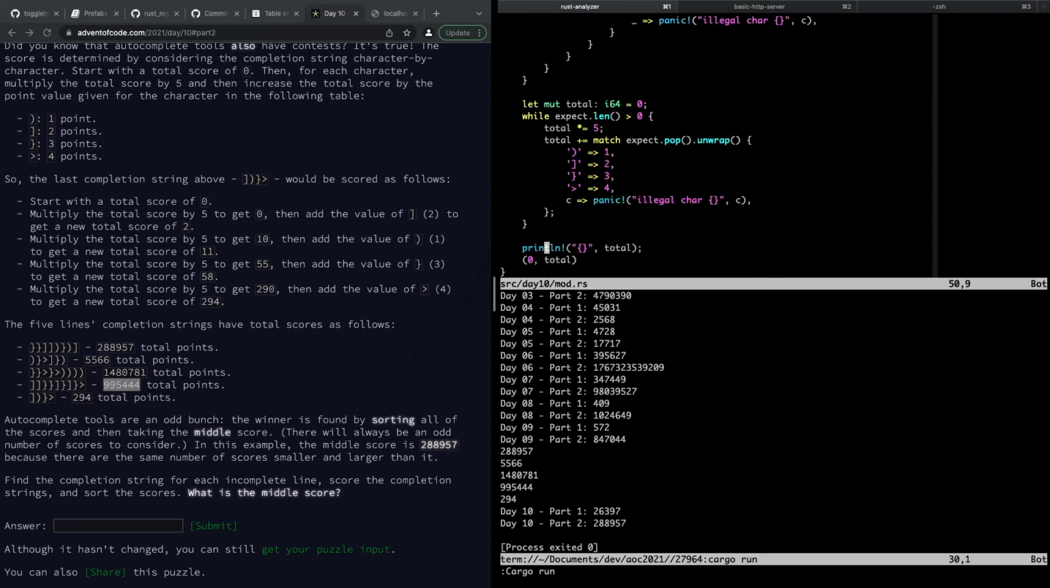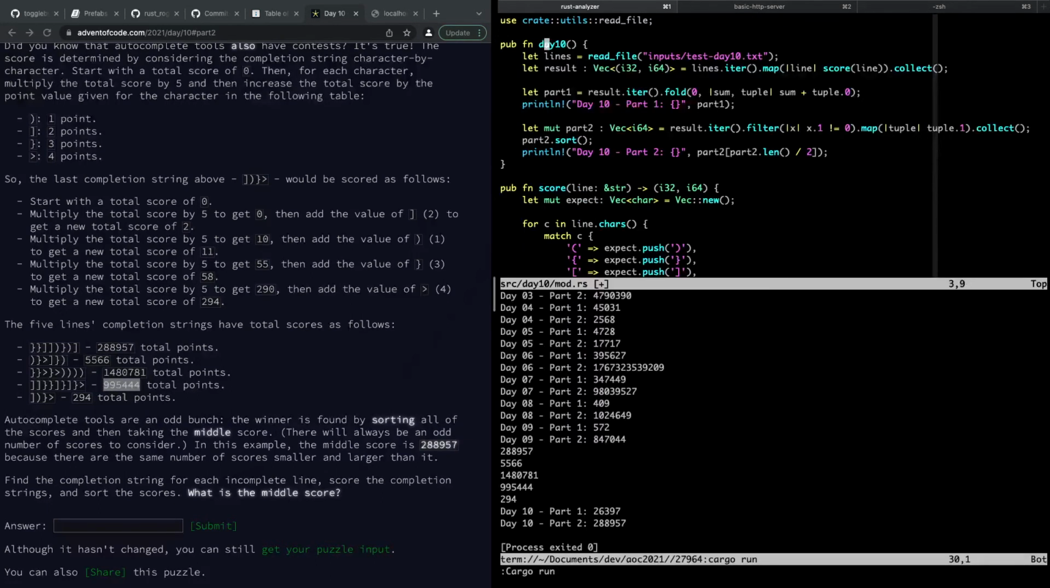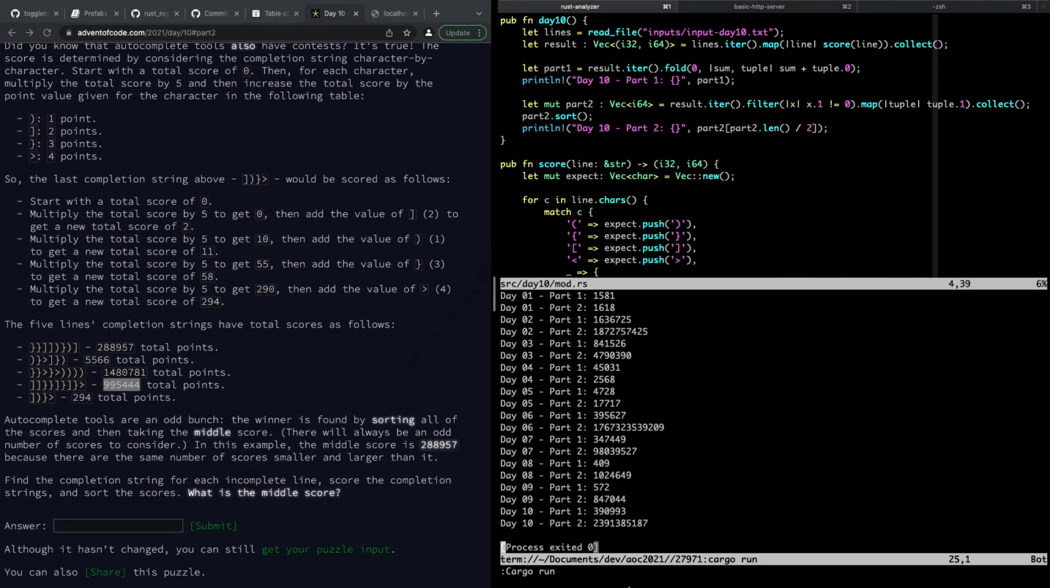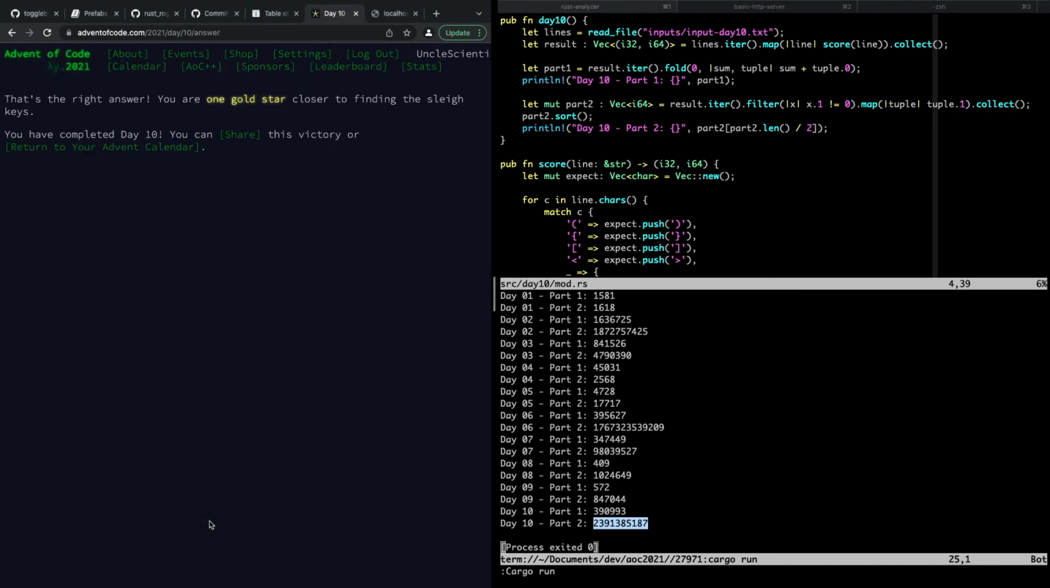Let's get rid of this println and switch our input back to the actual input. And run this. And we got a big number. And we'll paste it there. And the big number is the right answer.